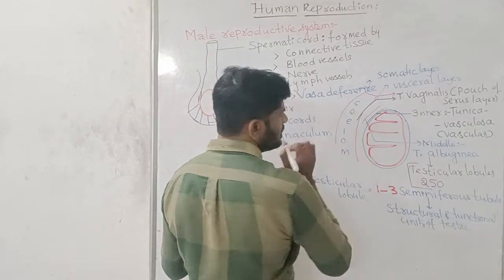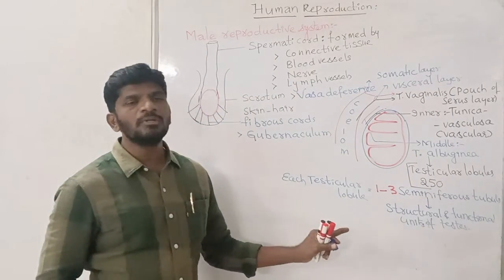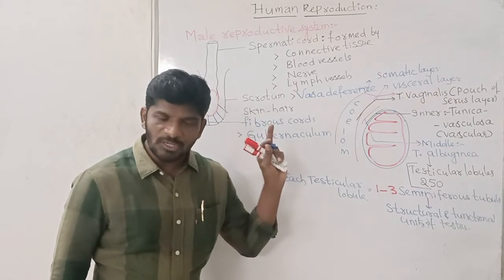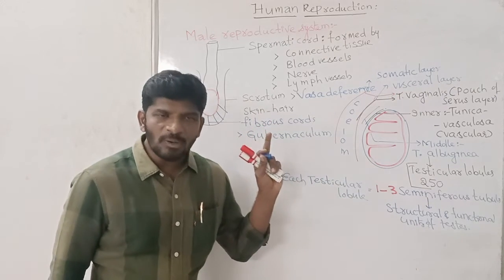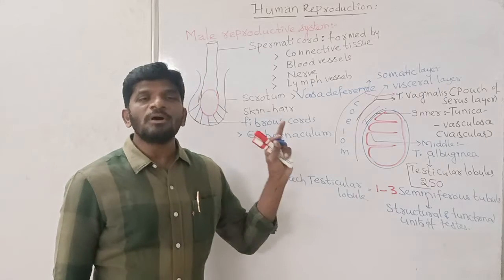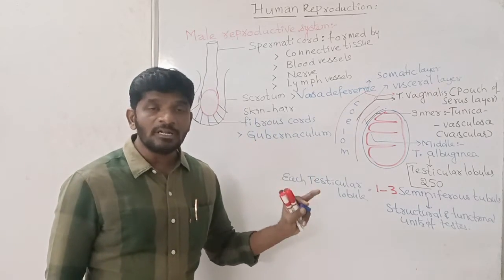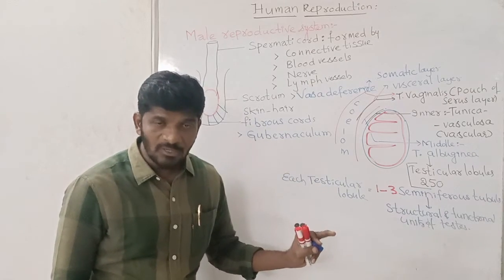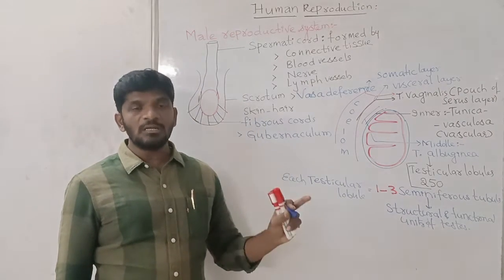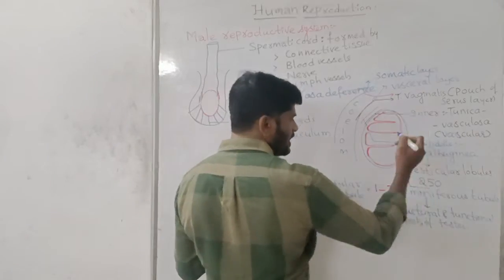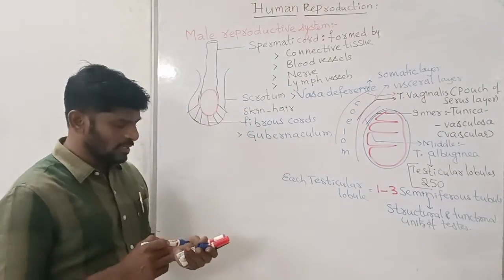Coelomic cavity, inside the coelom. And this is all about the layers present around the testis, and the number of testicular lobules. The lobules are formed by the tunica albuginea. For one testis, there are as many as 250 lobules. Each lobule contains 1 to 3 seminiferous tubules. Seminiferous tubules are the structural and functional units of the testis. This is the testis sac, gubernaculum, and the spermatic cord, etc.